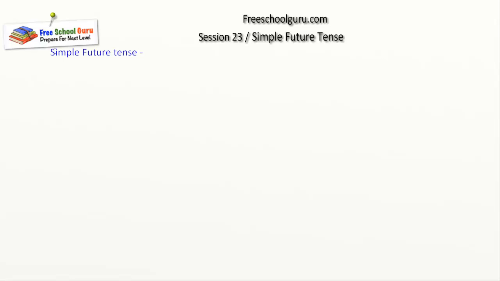And an easy way to identify a sentence, whether it's in future or not, is to identify usage of words like will and shall with the base form of verb, right? So base form of the verb, as you know by now, for example, think is the base form of verb.